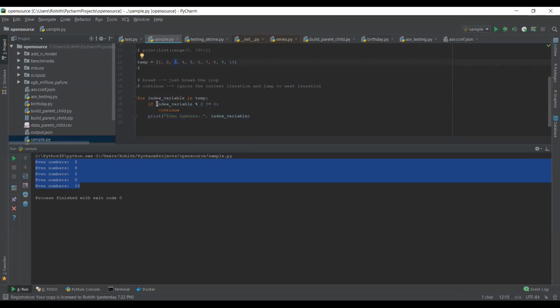So 3 modulo 2 not equal to 0. Yes, the condition is satisfied. It will come to this continue, ignoring the rest of the statements below that. It will simply execute the next iteration, which is 4. So this is how we are trying to print even numbers. And this is the significance of the continue keyword: to ignore the current iteration and jump to the next iteration.